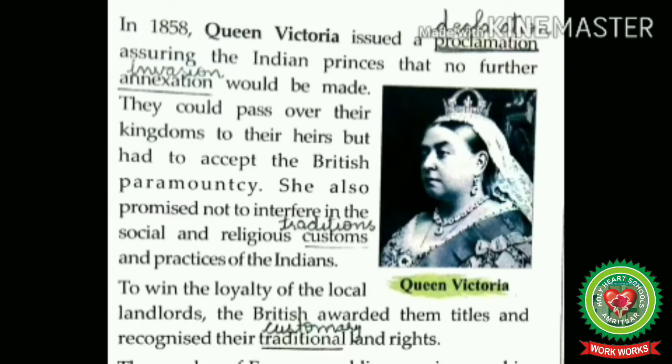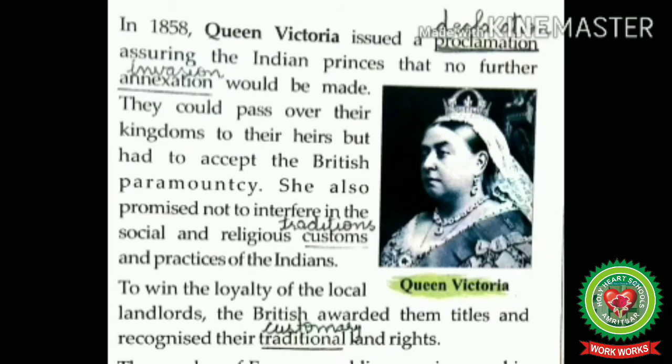In 1858, Queen Victoria issued a proclamation assuring the Indian princes that no further annexation would be made. Annexation means invasion. They could pass over their kingdoms to their heirs but had to accept the British paramountcy. Paramountcy means supreme power or authority.